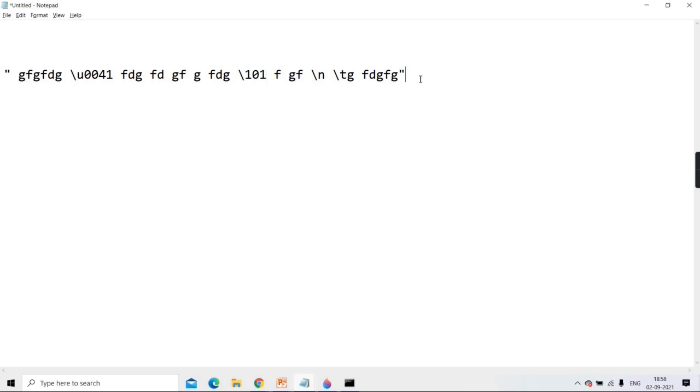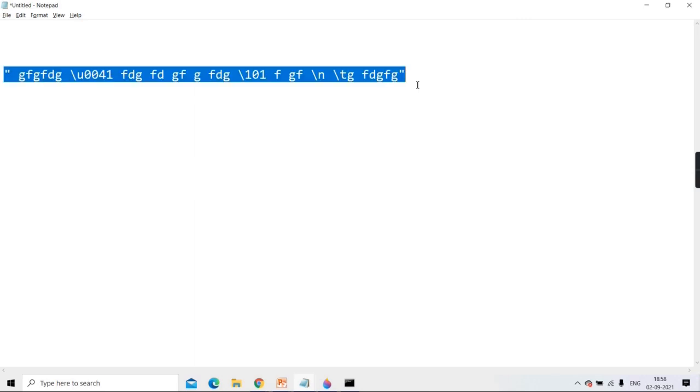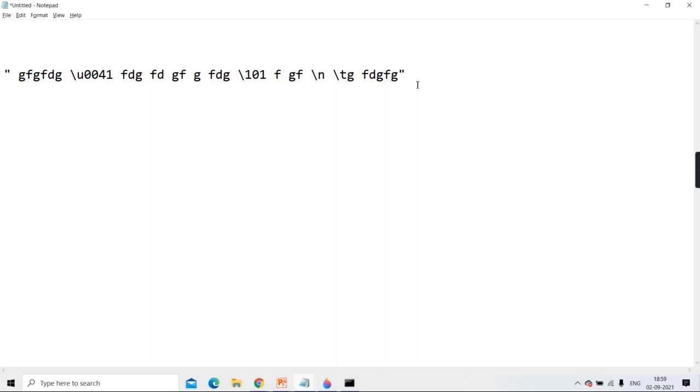But the speciality of Java is that all the string literals are internally converted into objects of class String. String is a class provided by Sun. S is capital. And this class is present in the java.lang package. And the java.lang package you don't have to import. Why? In the past sessions I have told you. Because it gets imported by default. You don't have to import it. But in this package, the class String is there.